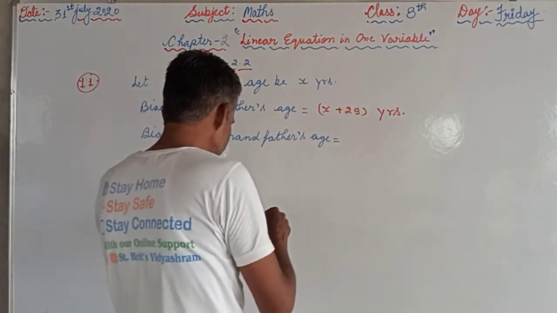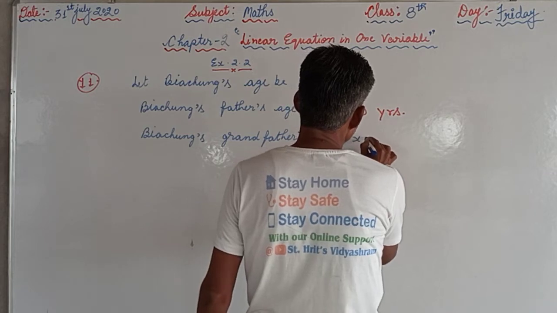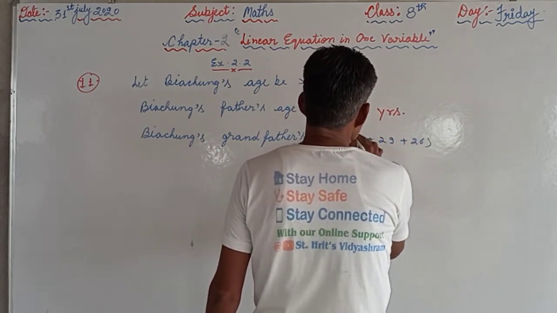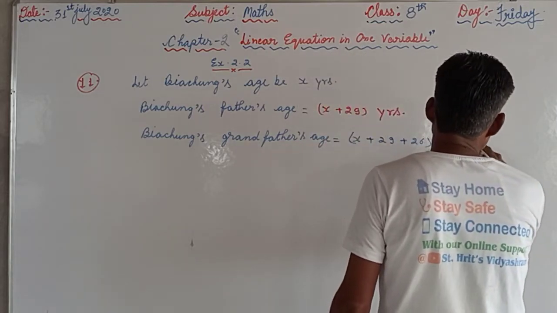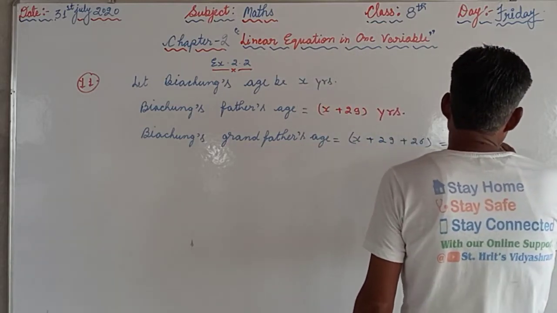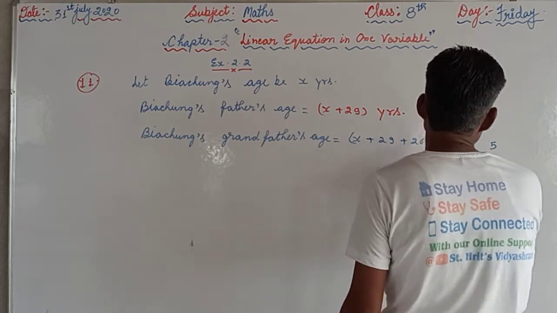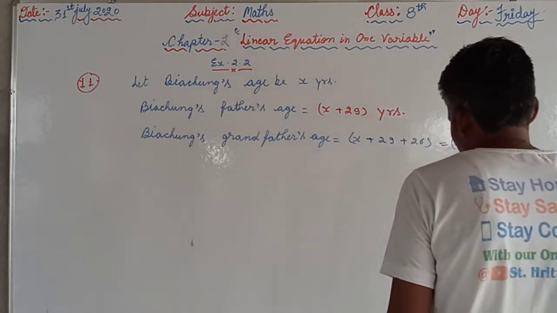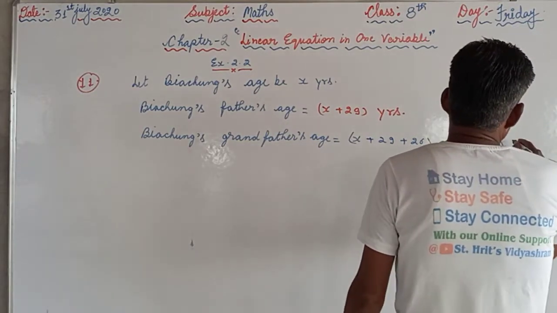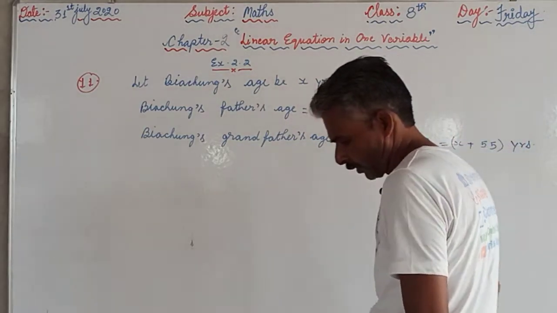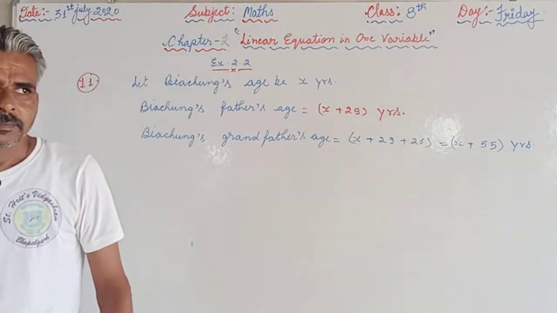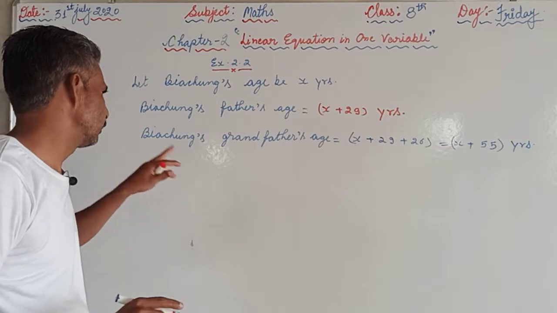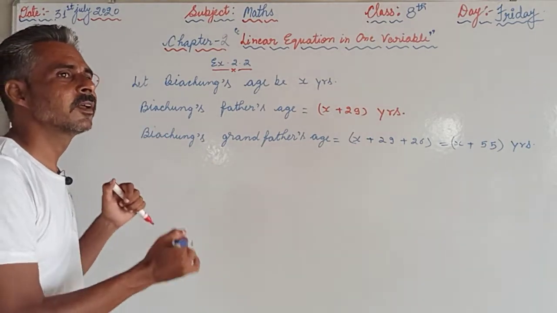So the grandfather's age will be x plus 29 plus 26, that is x plus 55 years.